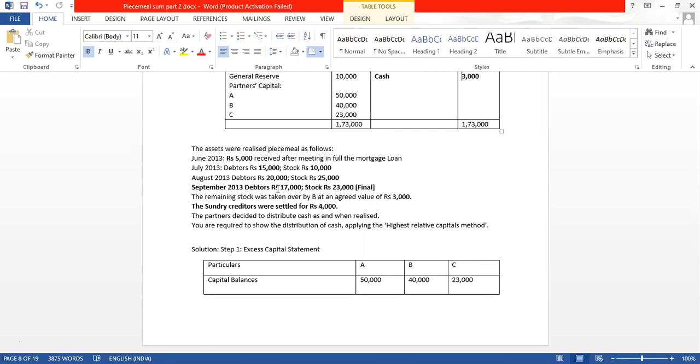It is 40,000. And one more thing we have to consider: the remaining stock was taken over by B at 3,000. Date is not given, so let us assume it happened in September. In September from debtor we received 17,000 and from stock finally 23,000, and the remaining stock B took over at a price of 3,000.